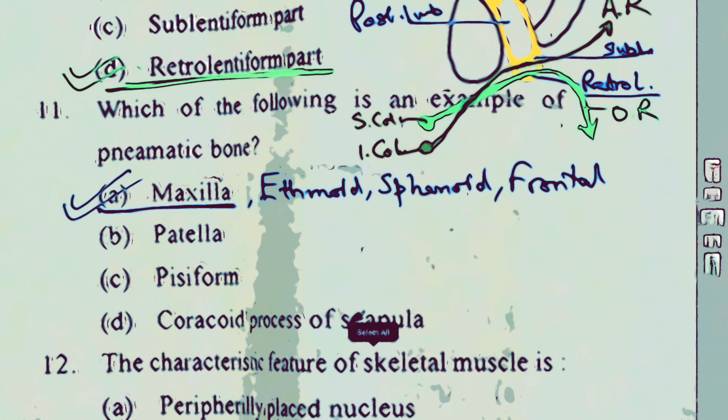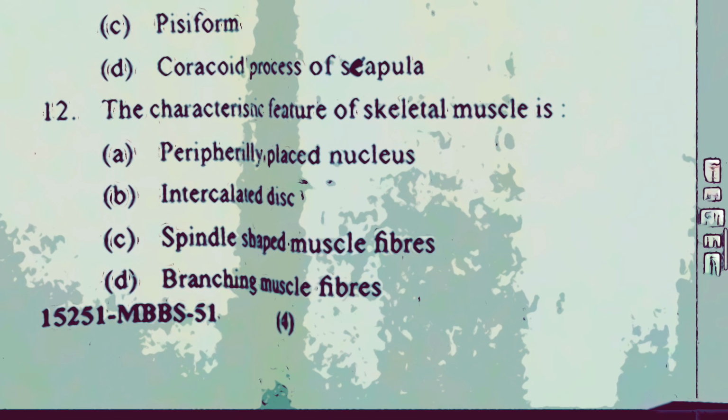The anterior portion of the frontal bone, which lodges the superciliary arches above the supraorbital margins, has the frontal sinuses. So these are a few of the pneumatic bones of the skull. Answer is maxilla. Question number 12. The characteristic feature of skeletal muscle is: peripherally placed nucleus, intercalated discs, spindle-shaped muscle fibers, branching muscle fibers.